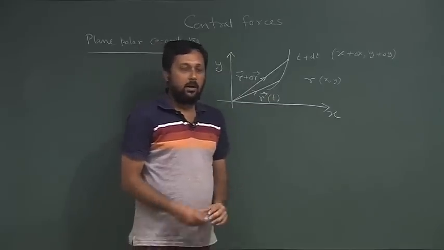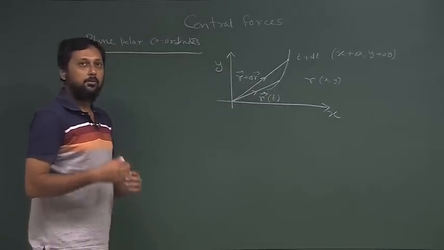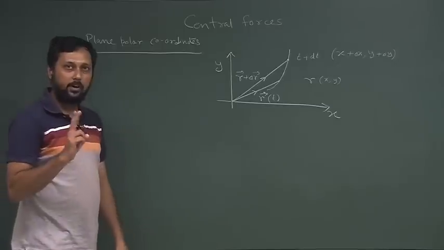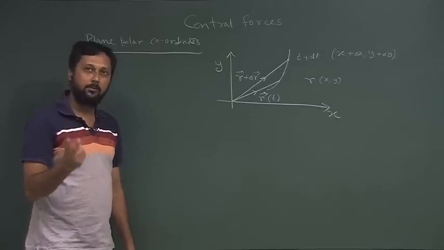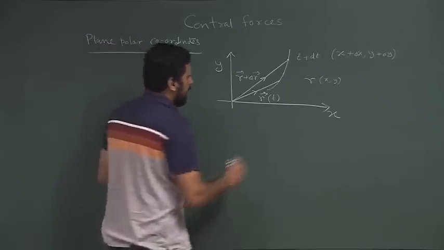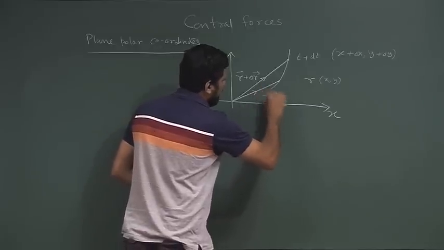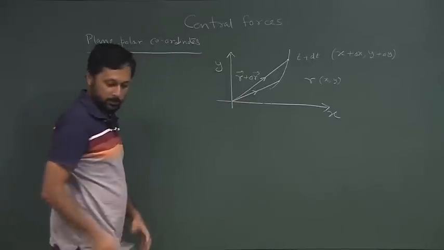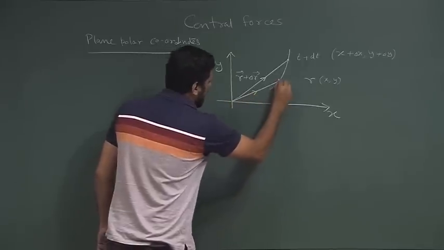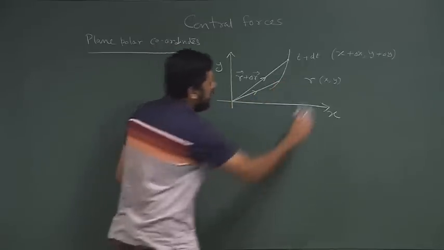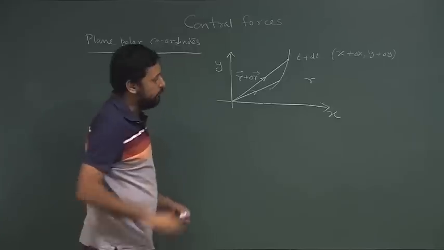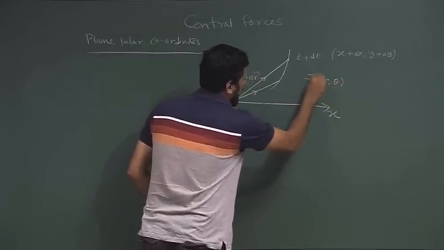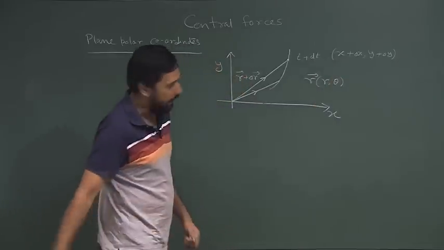Now, what we can do is introduce a new coordinate system, called the plane polar coordinate system, which will also have two parameters, but instead of x and y we will call them r and theta. Probably you are familiar with it, but still let me go a little bit into the details. Instead of writing r in terms of x and y, we write it in terms of r and theta, r being the vector.